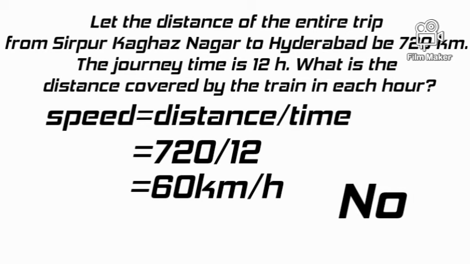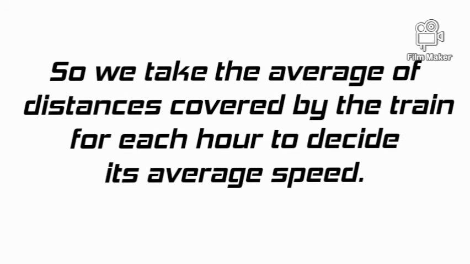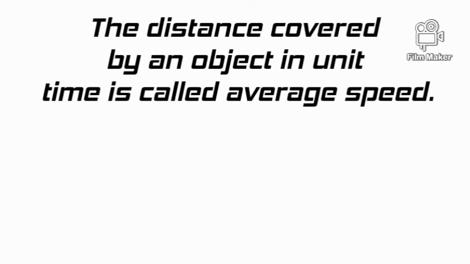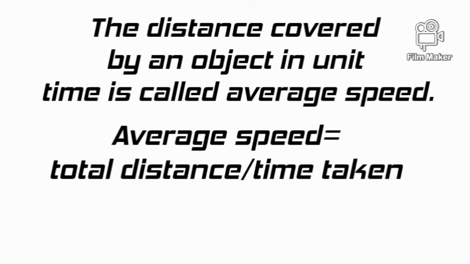Obviously, the answer is no, because there may be some variation in distance covered by the train in each hour. So, we take the average of distances covered by the train for each hour to decide its average speed. The distance covered by an object in unit time is called average speed. So, the formula for average speed is equal to total distance by time taken.